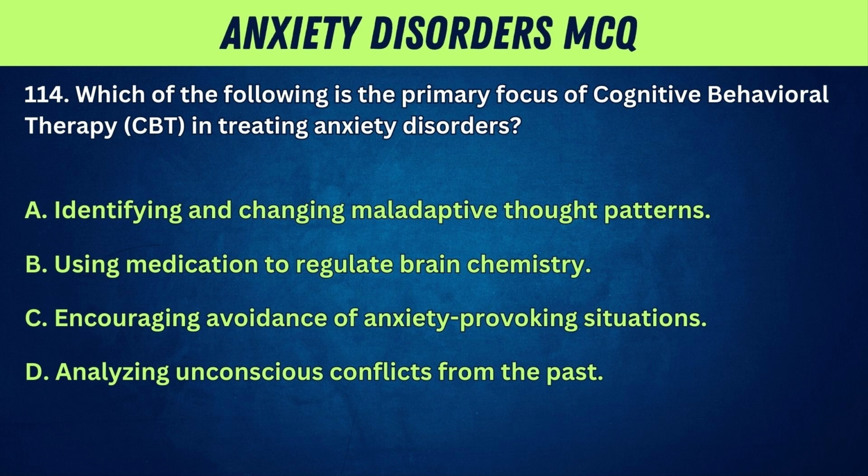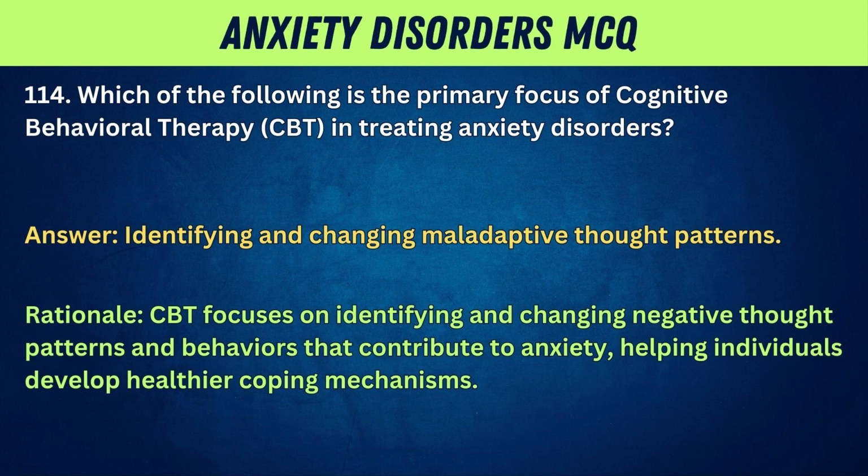114. Which of the following is the primary focus of cognitive behavioral therapy, CBT, in treating anxiety disorders? A. Identifying and changing maladaptive thought patterns. B. Using medication to regulate brain chemistry. C. Encouraging avoidance of anxiety-provoking situations. D. Analyzing unconscious conflicts from the past. Answer: identifying and changing maladaptive thought patterns. Rationale: CBT focuses on identifying and changing negative thought patterns and behaviors that contribute to anxiety, helping individuals develop healthier coping mechanisms.